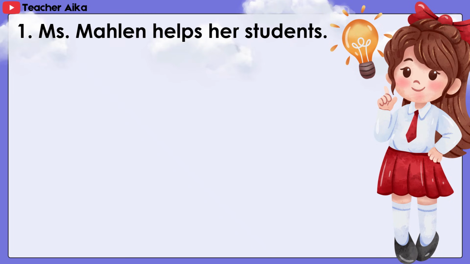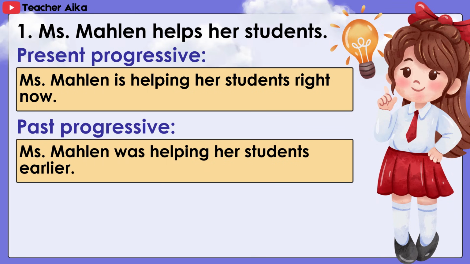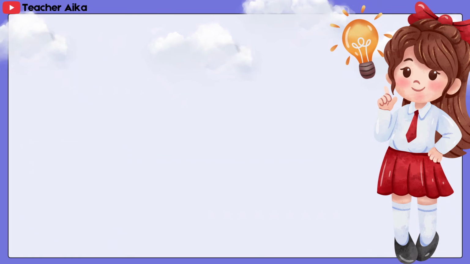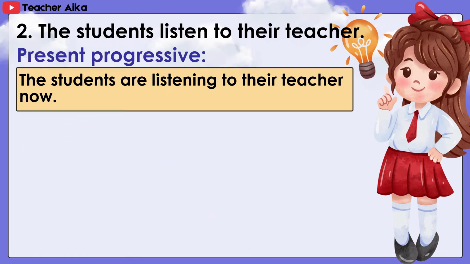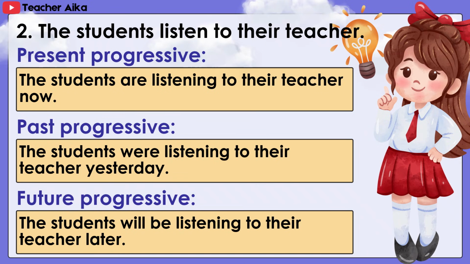1. Miss Malen helps her students. Miss Malen is helping her students right now. Miss Malen was helping her students earlier. Miss Malen will be helping her students tomorrow. 2. The students listen to their teacher. The students are listening to their teacher now. The students were listening to their teacher yesterday. The students will be listening to their teacher later.